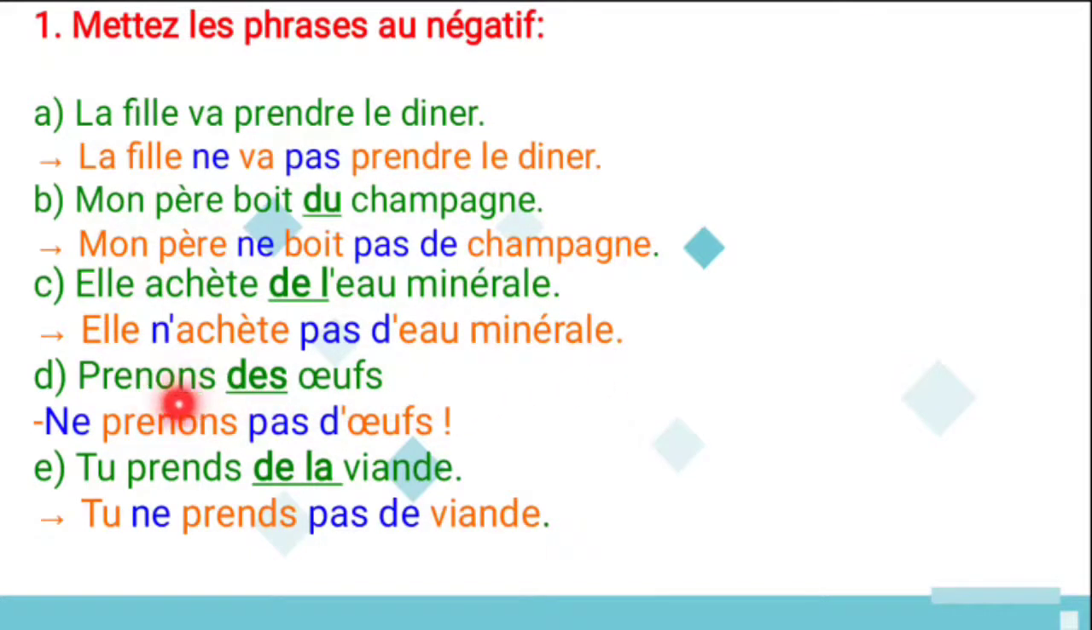And next, prenons des enfants. Here also a partitive article is there, so you have to change it to an apostrophe over there. Ne prenons pas d'enfants. So let's not take the children. And next, tu prends de la viande. So you take some meat. Here they used a partitive article, so for that you can use de. So tu ne prends pas de viande. So you don't take meat.